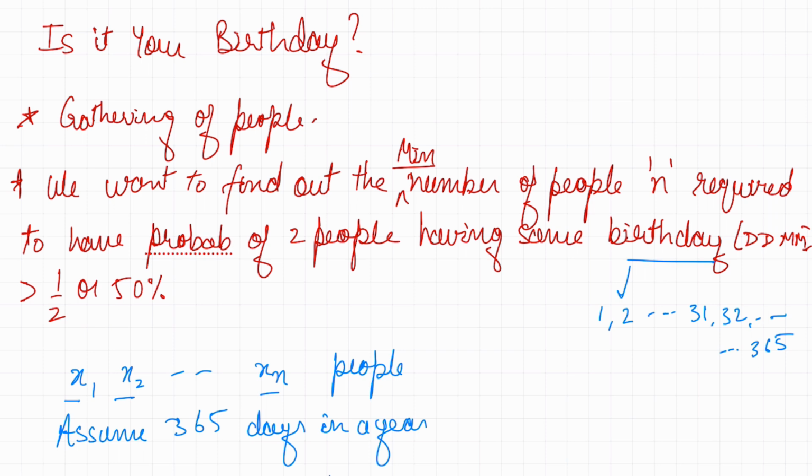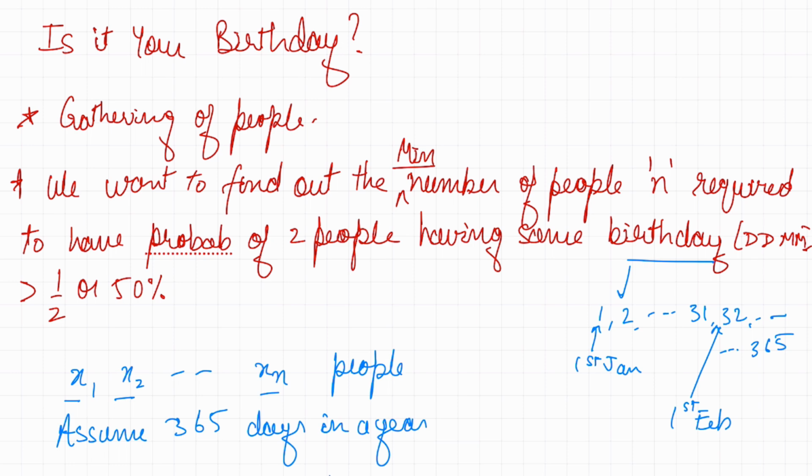So as a result, if we assume 365 days in a year, this gets simplified, and we can just say if two people have the same birthday, then they have the same day of the year. So say day of the year starts with 1st Jan, then 2nd Jan, and so on, and this is 1st Feb, but you see this is the 32nd day, this is not 1 again, and similarly we just go all the way till 365.